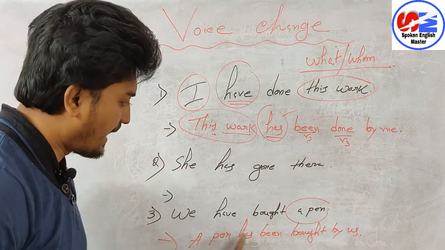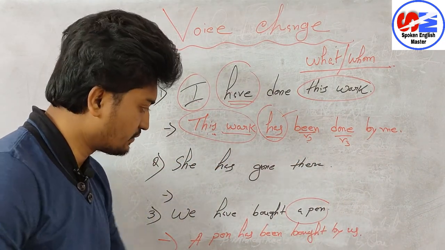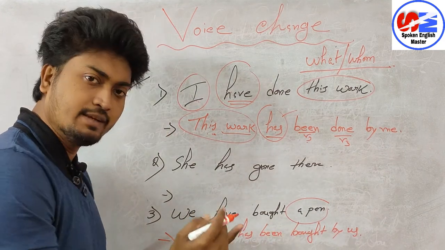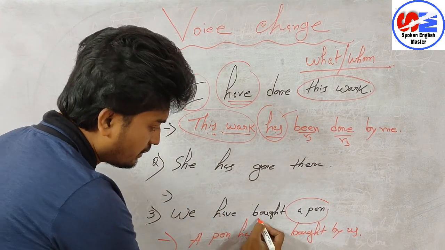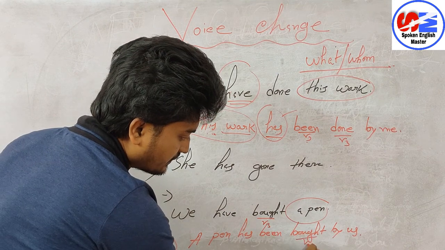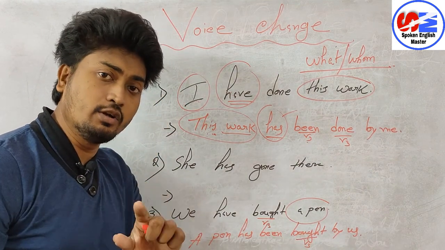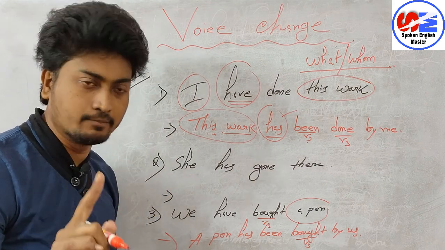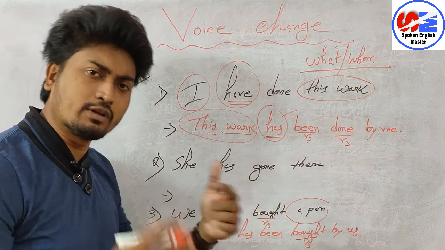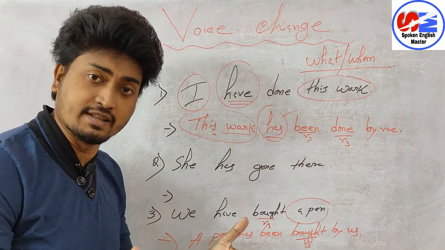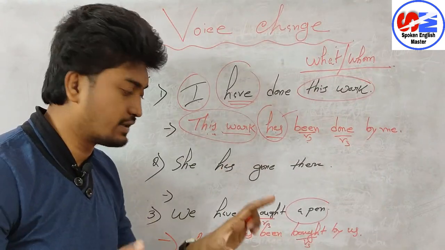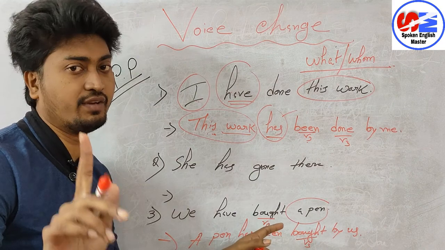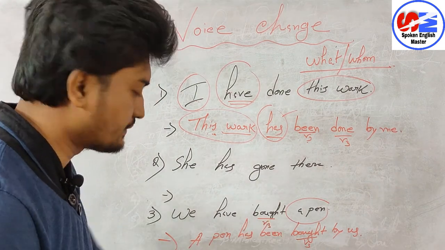In this case generally we don't face any problem, because here also V3, here also V3. In my part 1 video I already told you that in passive voice we always use V3. In active voice, whatever subject or form of verb there is doesn't matter. In passive voice, we always use V3.